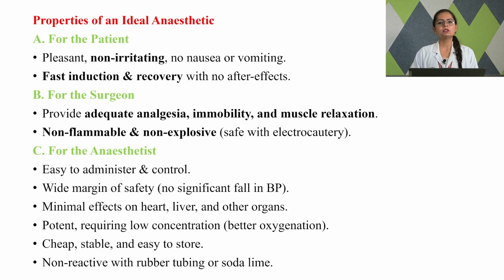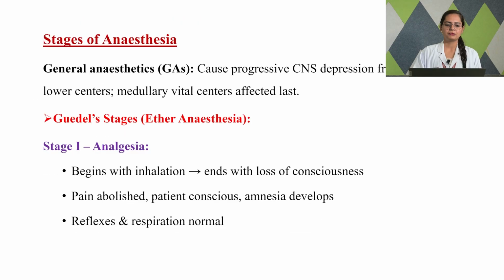The anesthesia that we are going to use here should be cheap, stable, and easily available in the store. It should be non-reactive with the rubber tubing or the soda lime. Obviously the primary packaging that the anesthesia is stored in should also be non-reactive with it, because that can be a hindrance while carrying out the procedures. So these were the ideal properties of a general anesthetic from these three important points of view: the patient, surgeon and the anesthetist.